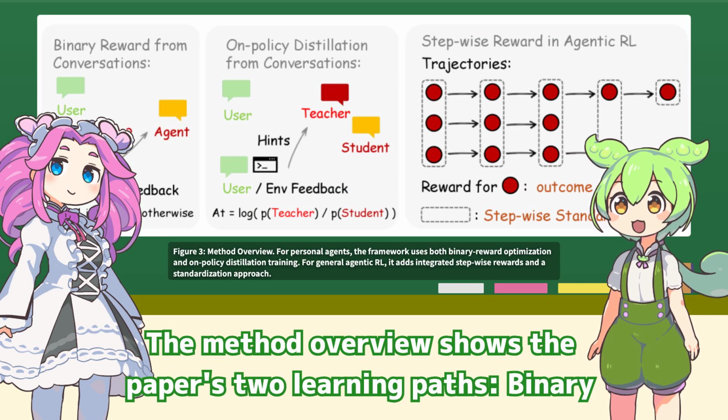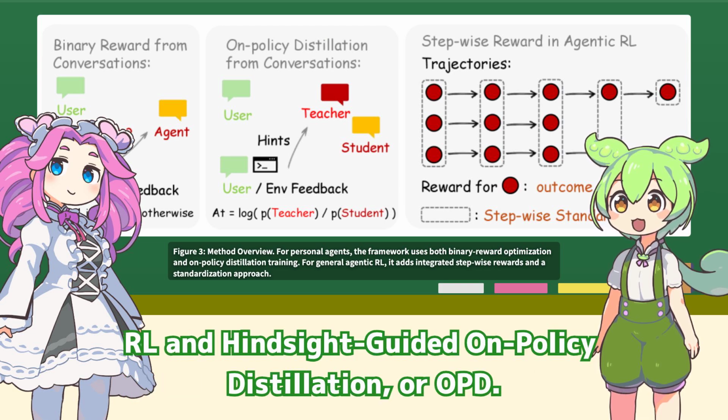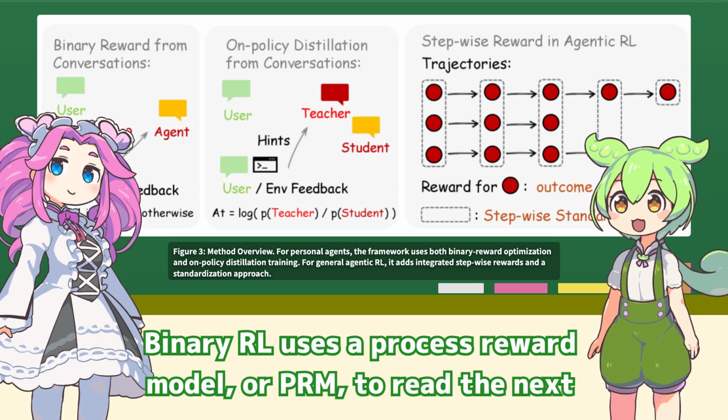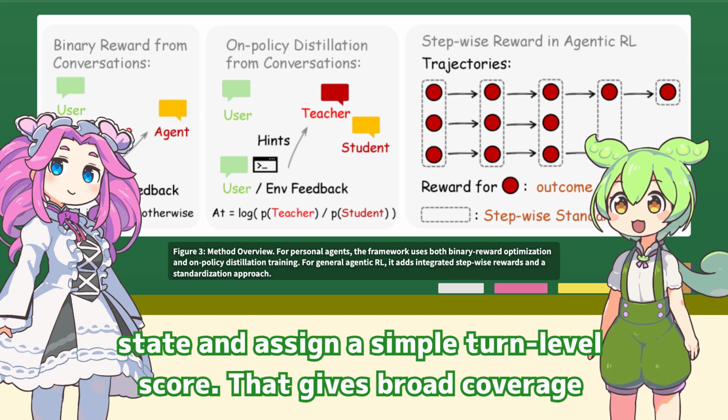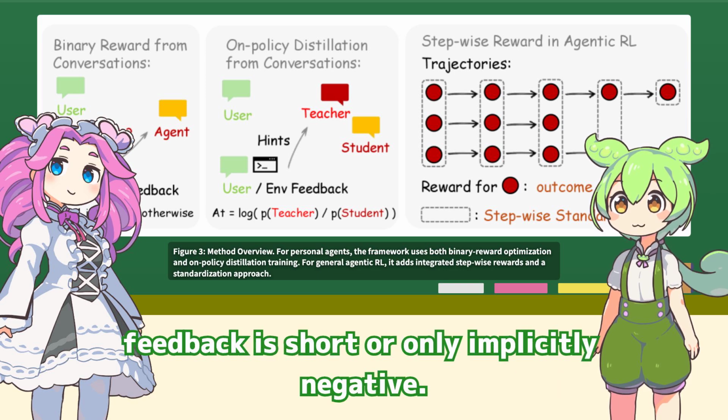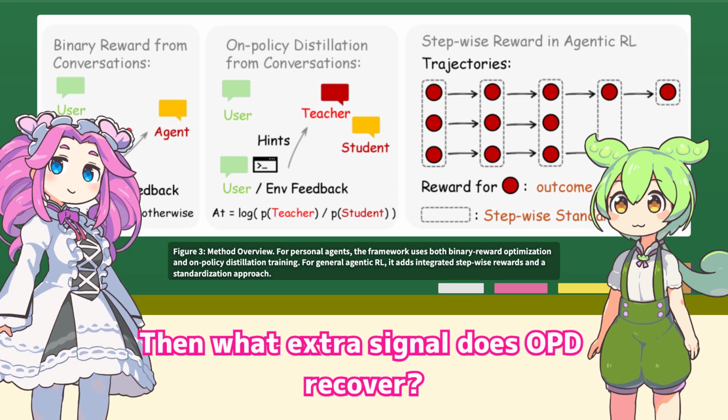The method overview shows the paper's two learning paths: binary RL and hindsight-guided on-policy distillation, or OPD. What does binary RL contribute? Binary RL uses a process reward model, or PRM, to read the next state and assign a simple turn-level score. That gives broad coverage because almost every scored turn can contribute, even when the feedback is short or only implicitly negative. Then what extra signal does OPD recover?